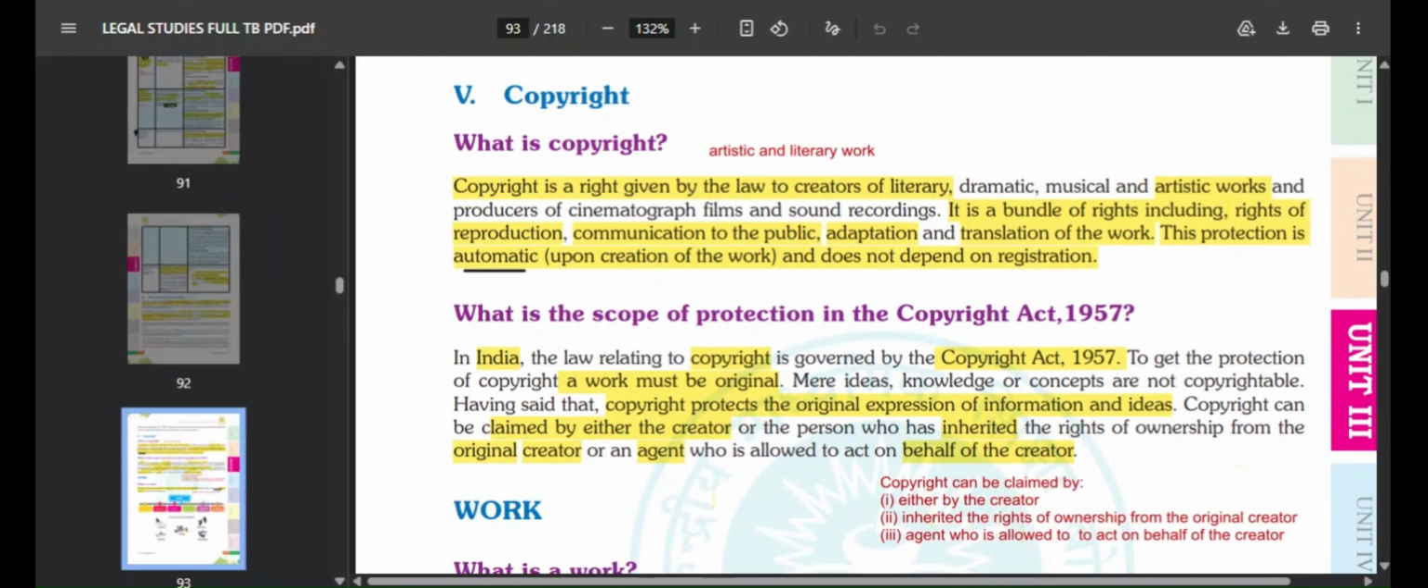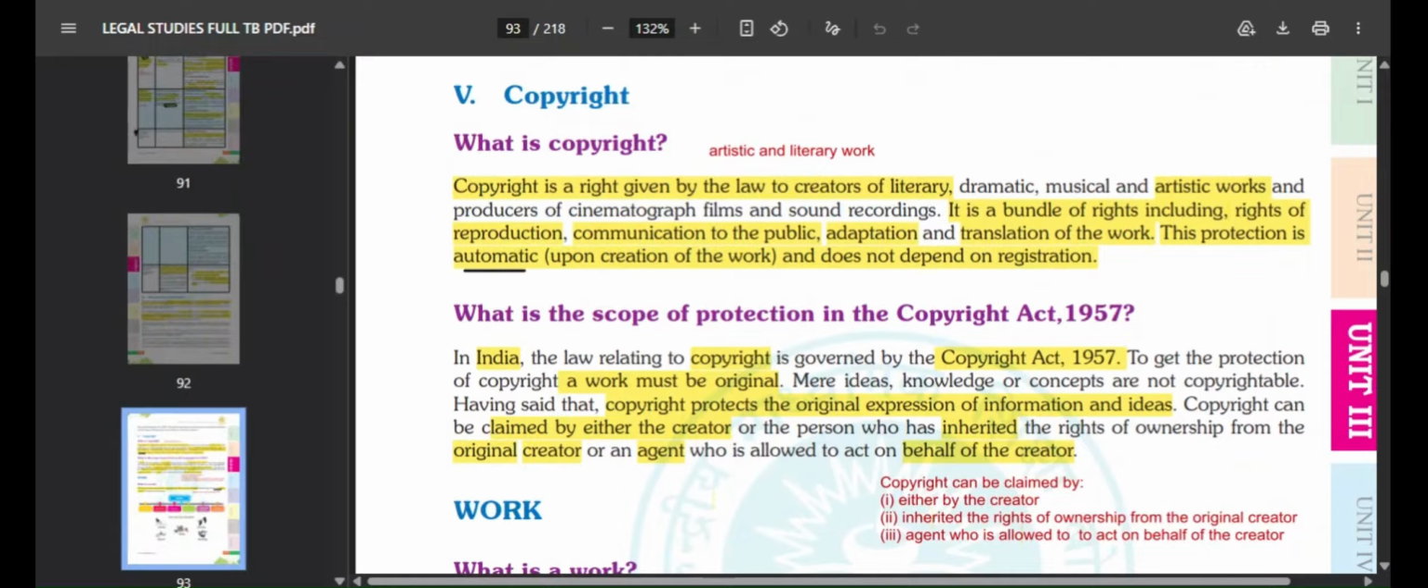So what is copyright? Copyright is a right given by the law to the creators of literary, dramatic, musical and artistic works, producers of cinematographic films and sound recordings. It is a bundle of rights including rights of reproduction, communication to the public, adaptation and translation of the work. This all we will be studying later on under copyright only. So this protection is automatic and does not depend on registration. Okay, so let me explain you what it means.